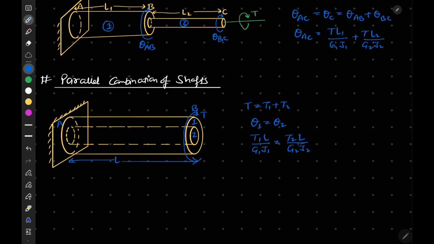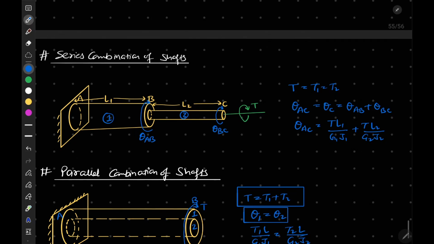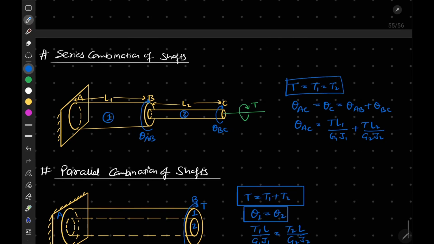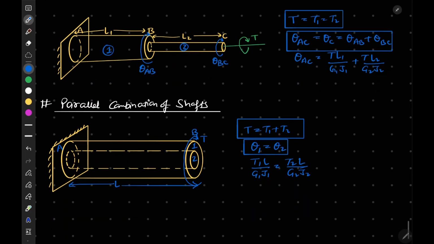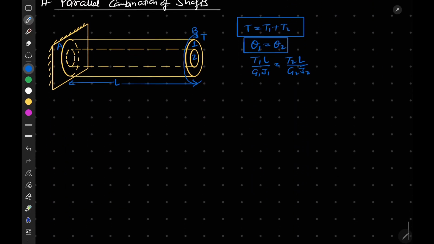So these are the two equations: T is equal to T1 plus T2, and theta 1 is equal to theta 2. In case of series, T is equal to T1 is equal to T2, and theta is equal to the summation of both thetas. So these are the important points.